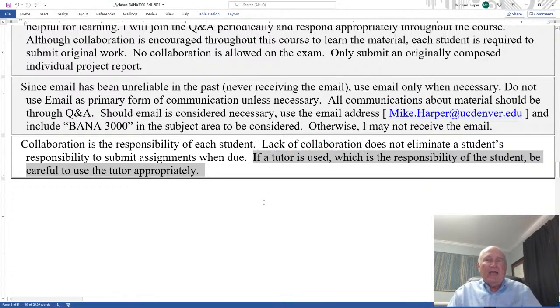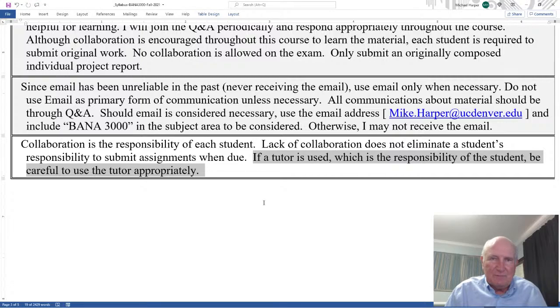Tutors have been very valuable in the past. Tutors have been very detrimental in the past. And my experience is that tutors have been more detrimental than helpful. They can be helpful. I'm not saying they're not. But my experience is that tutors usually cause more problems than help, because the way you use a tutor appropriately is they help you understand the material. A lot of students don't go to a tutor for that purpose. They say, do this work for me.